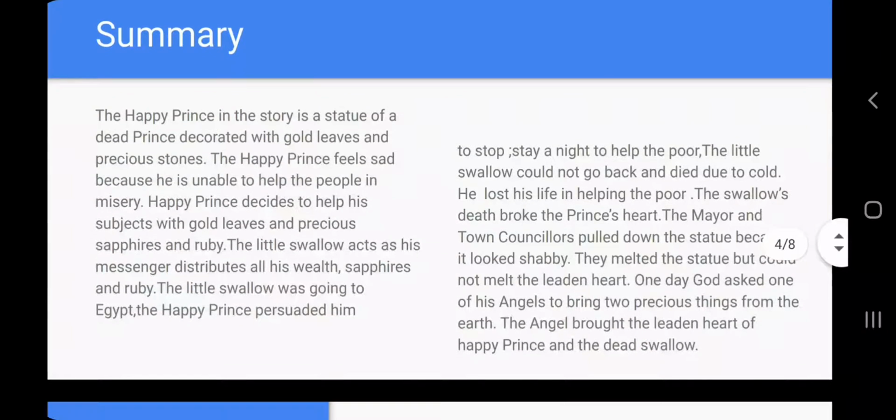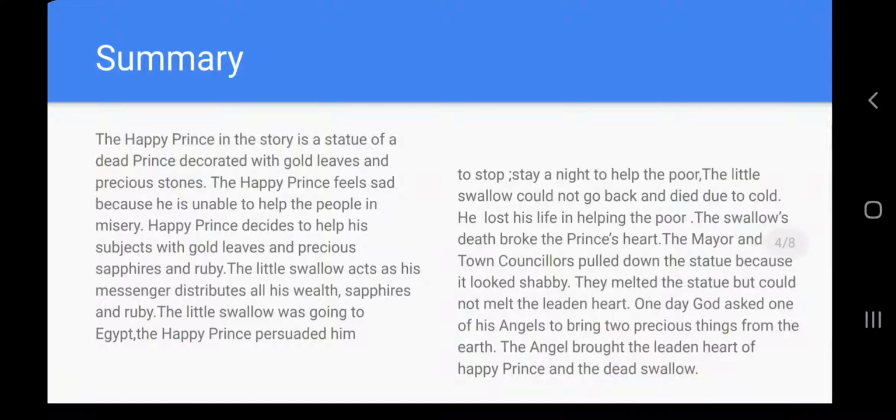Here comes the summary. The Happy Prince in the story is a statue of a dead prince, decorated with gold leaves and precious stones. The Happy Prince feels sad because he is unable to help the people in misery. Happy Prince decides to help his subjects with gold leaves and precious sapphires and ruby. The little swallow acts as his messenger, distributes all his wealth, sapphires, and ruby.